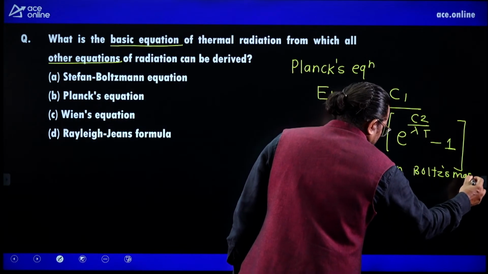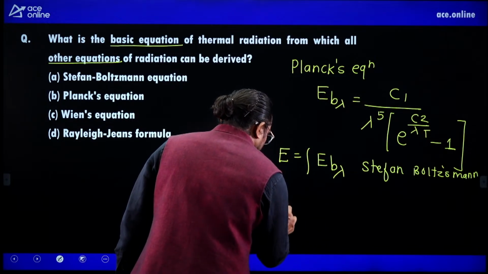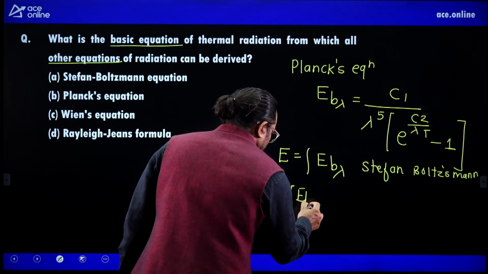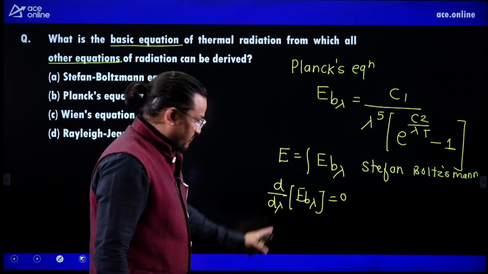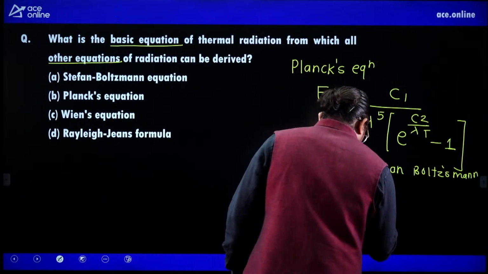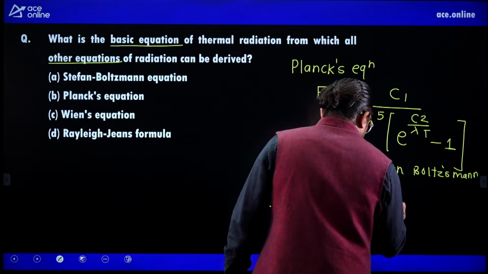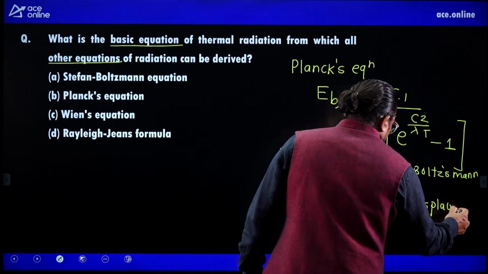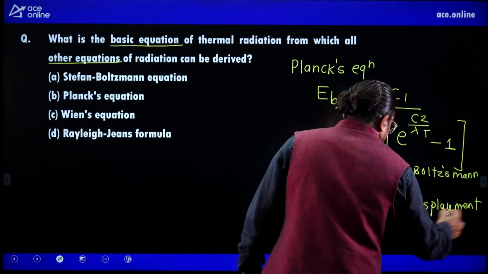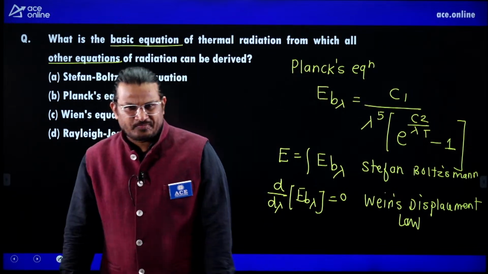Stefan Boltzmann. Okay. If you differentiate this, d by d lambda of E b lambda, and equate it to 0, then you will get Wien's displacement law. So then you will get Wien's displacement law.